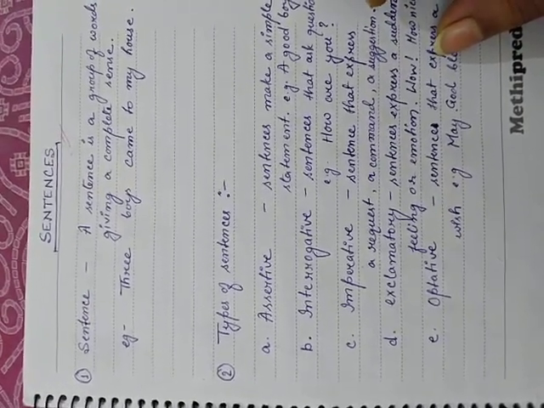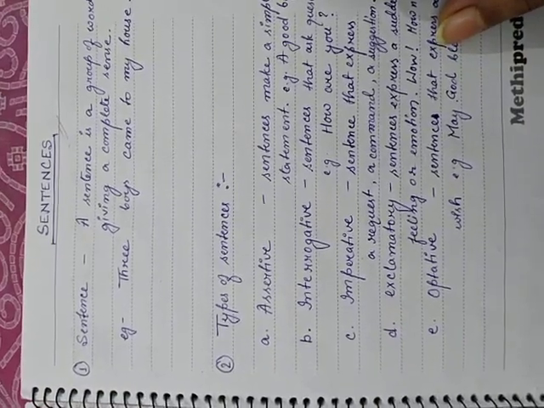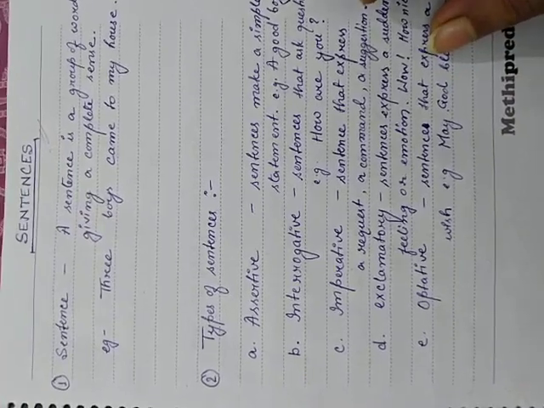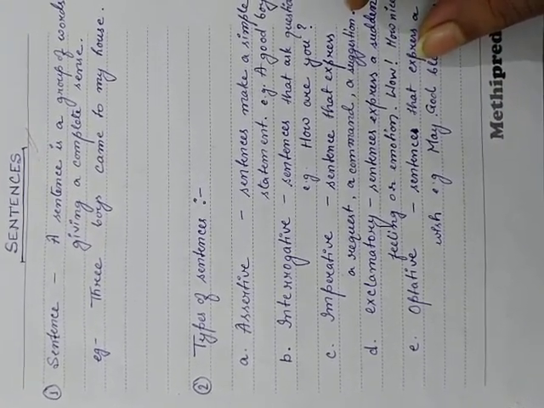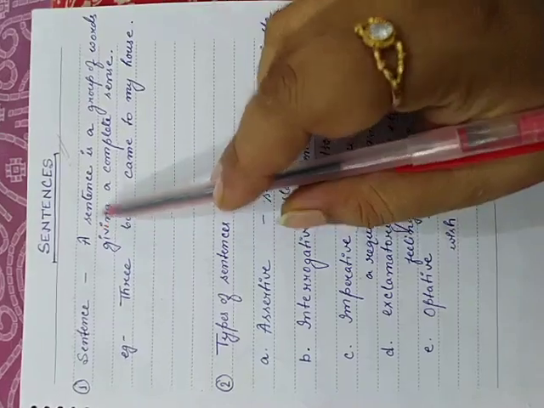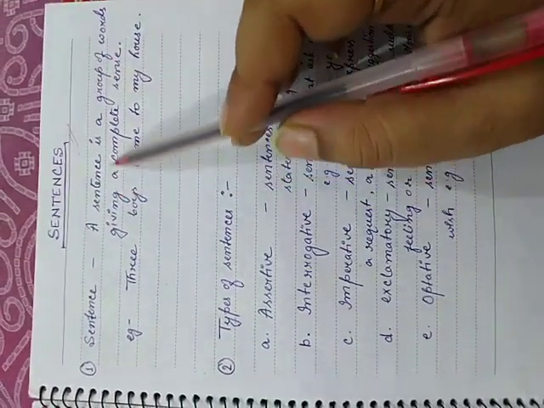Sentence. This is a very common term in English, and I hope that most of you know what a sentence is. As I have written over here, a sentence is a group of words giving a complete sense.